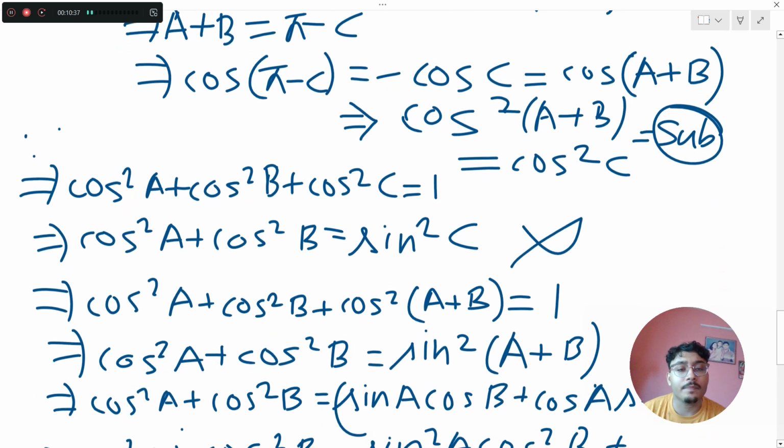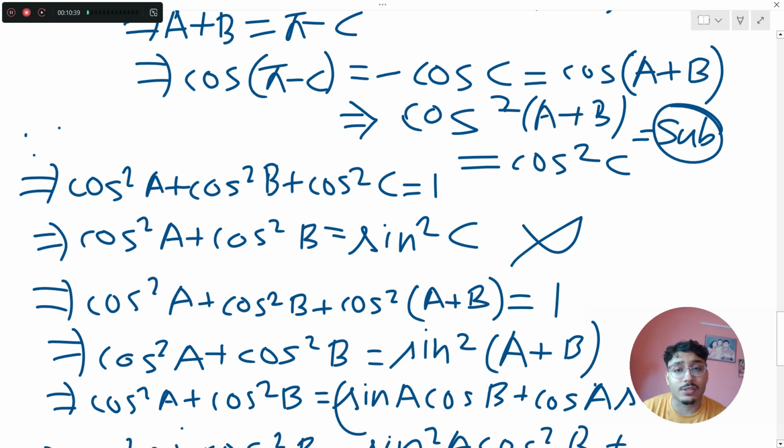So basically here, when you square this equation, what are we getting? Cos square of A plus B equals cos square of C. Okay, so we need to substitute this in our given equation. How? Now cos square A plus cos square B plus cos square C, और मैं summation cos square A equals 1.